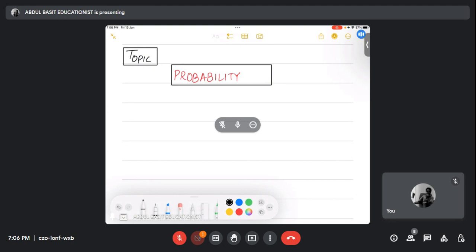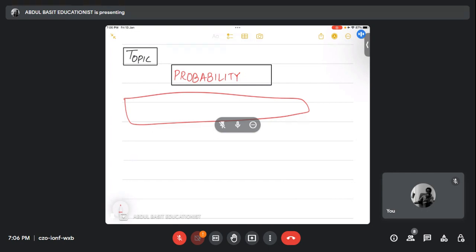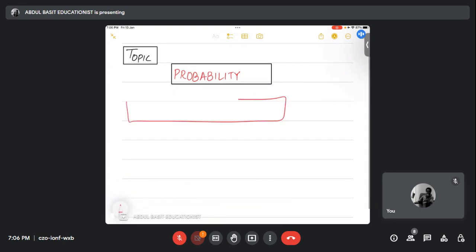So technically what is probability? You should know that probability is the chance of happening or not happening. How likely?